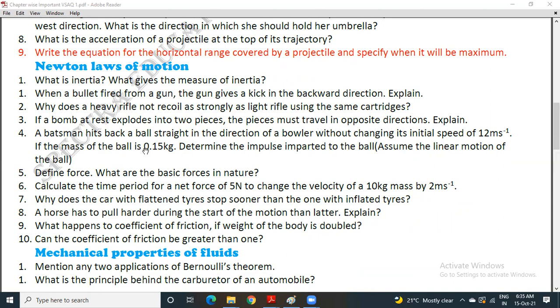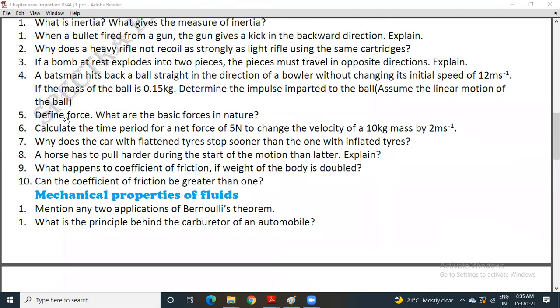If the mass of the ball is 0.15 kg, determine the impulse imparted to the ball. Assume linear motion of the ball. Question number 5. Define force. What are the basic forces in nature?